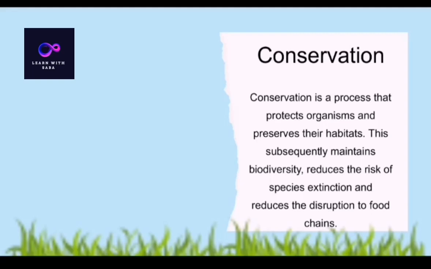If we are discussing plant species or animal species, if one of the members decreases or is removed from the food chain, it disturbs the whole food chain and the ecosystem. To maintain a balanced ecosystem, it's important to conserve the ecosystem by protecting biodiversity through conservation.